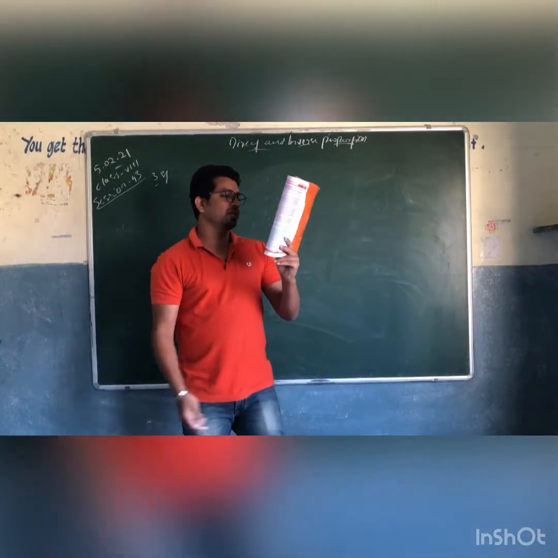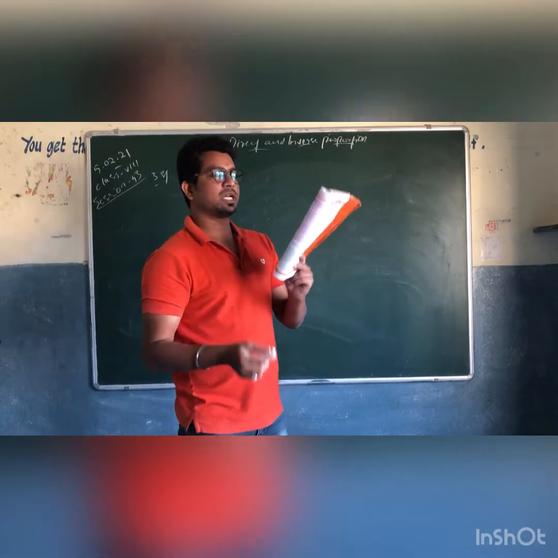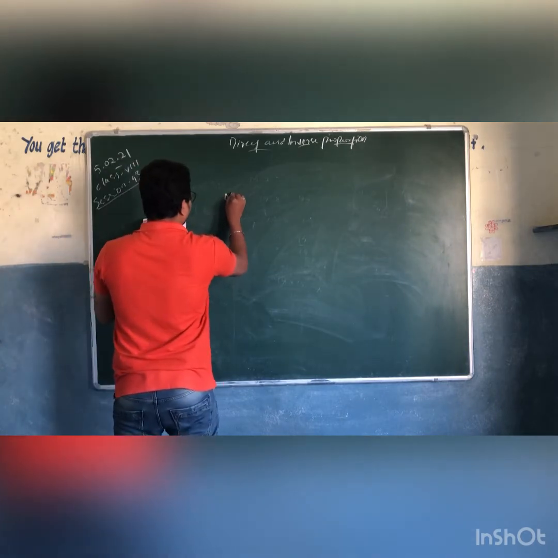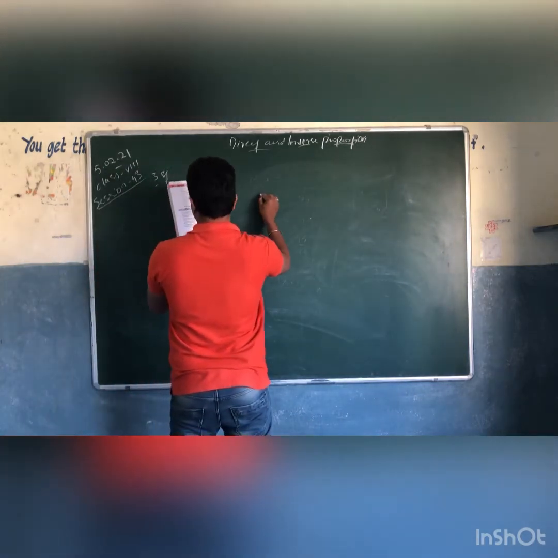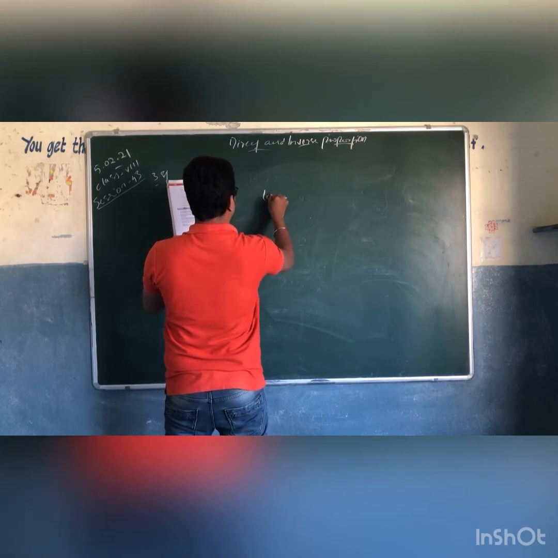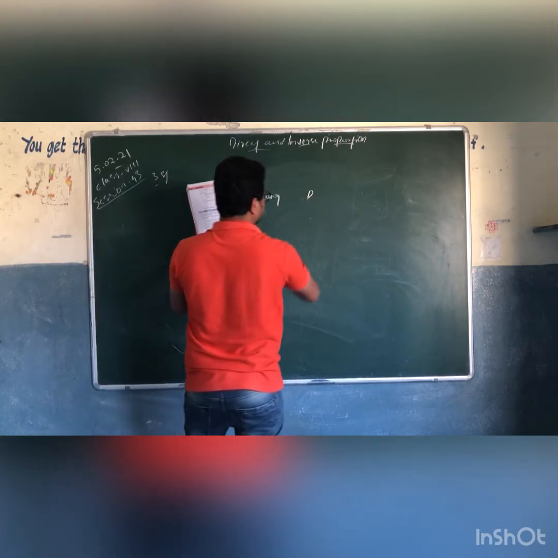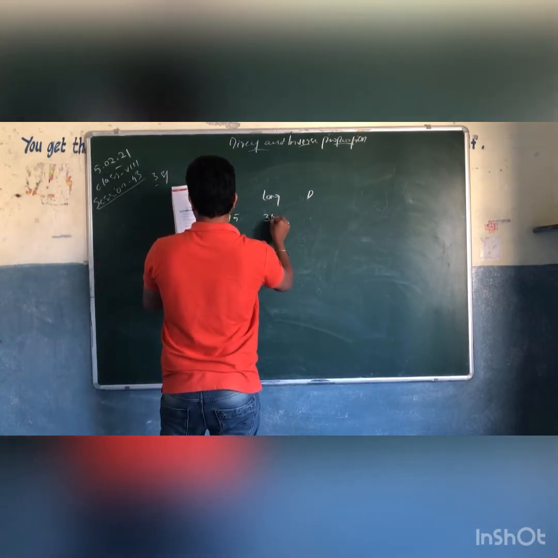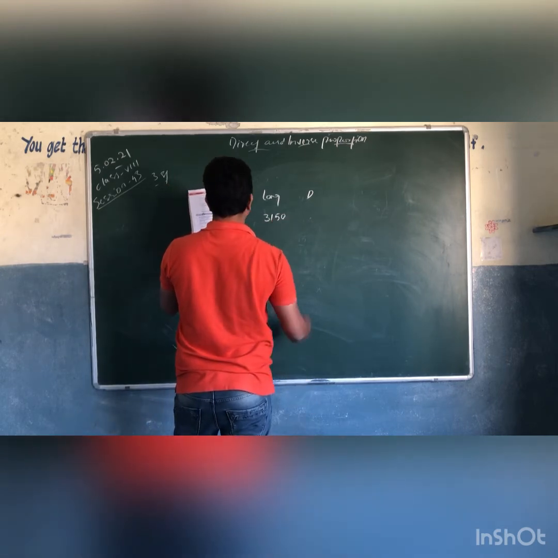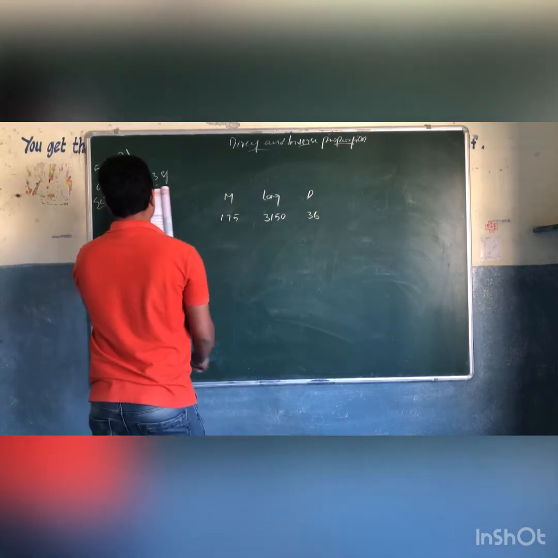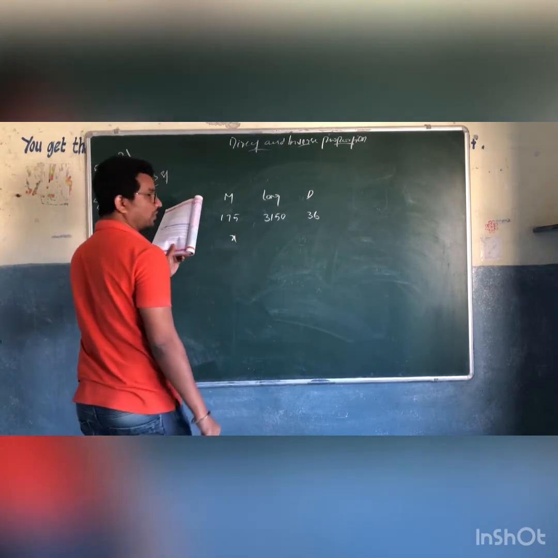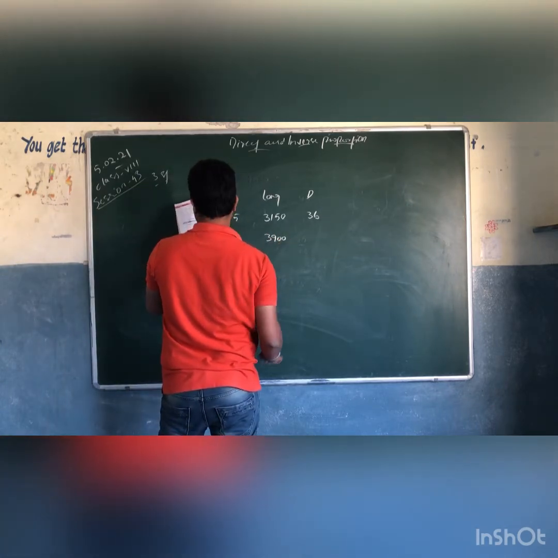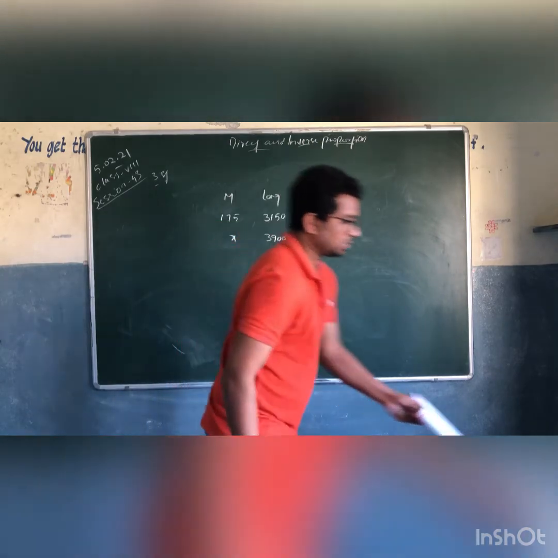Okay. 175 men can dig a canal 3100 meters long in 36 days. So what are we saying again? Men, and this is, let us take it as long, and this is days. First he is saying 175 men can dig a wall 3150 meters in 36 days. How many men are required? Which means x can dig 3900 meters in 24 days. So simple.